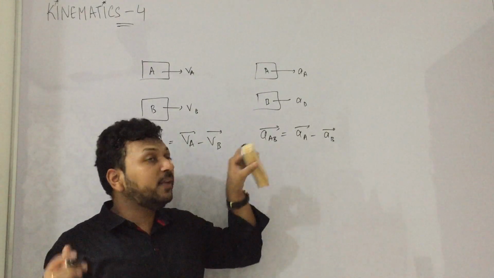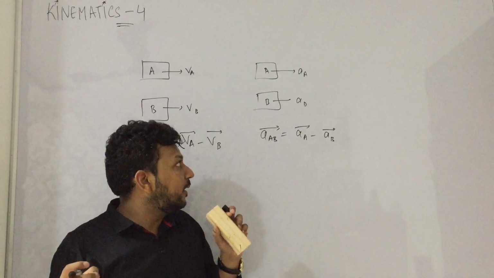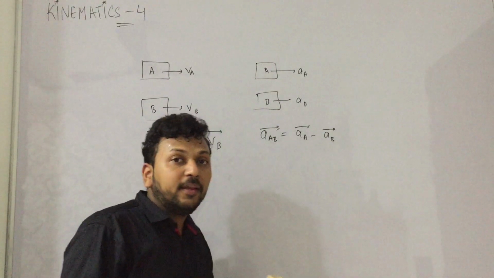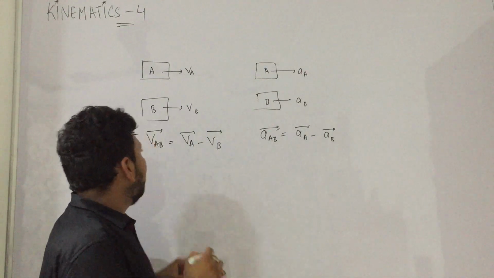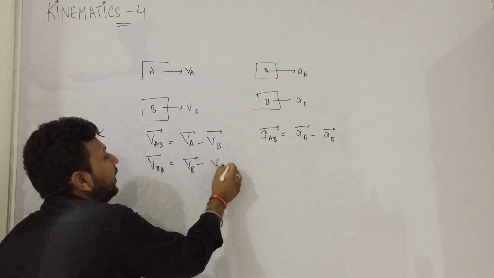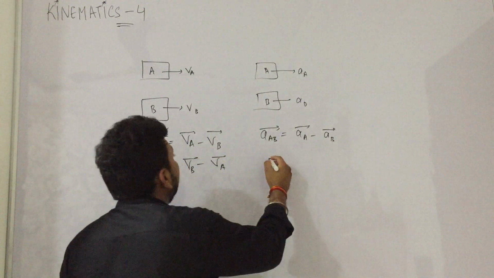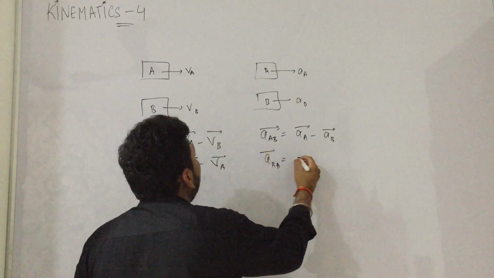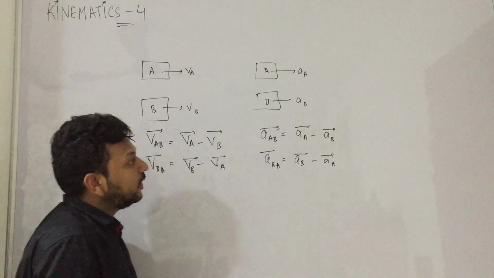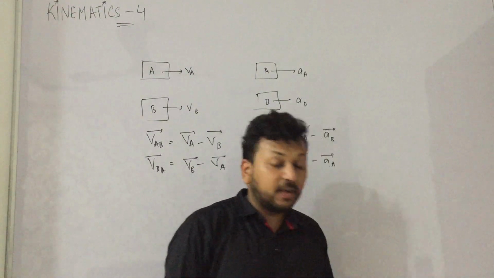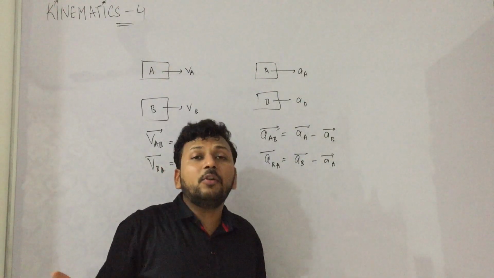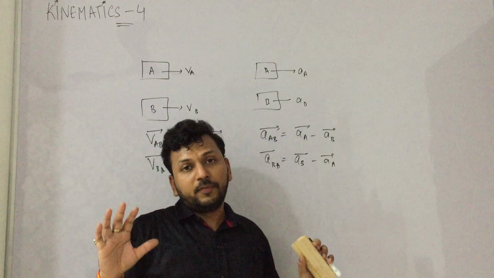Similarly, we can write the acceleration of B with respect to A, that will be ABA equals AB minus AA. Similarly, VBA will become VB minus VA. So these are the formulas and you can relate to them practically also. Okay, so the simple funda for relative velocity is you see the world according to yourself.